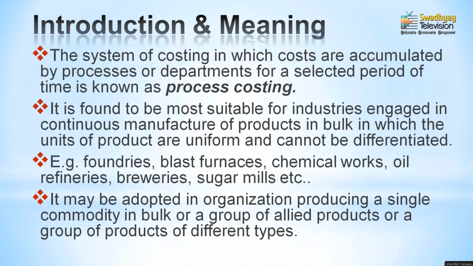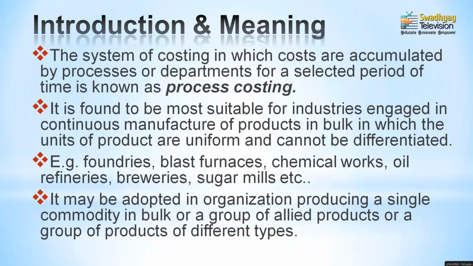That means that if they have a uniform method for manufacturing products, which is not differentiated, then they are supposed to use this particular method, like foundries, blast furnaces, chemical companies, oil refineries, different types of beverages, sugar mills, textile industries. These industries or manufacturing companies may use this method, and it will be useful for them to identify different types of cost structures.